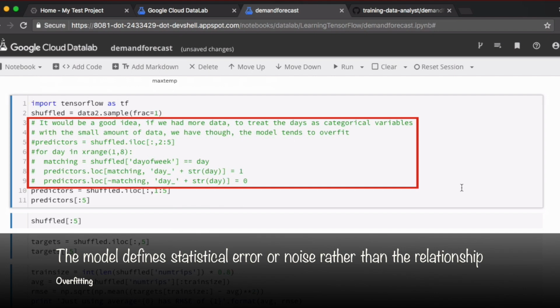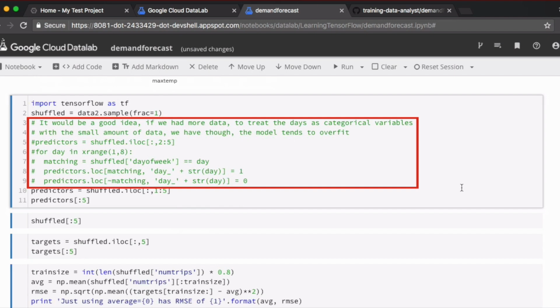When the day of week is expanded to the one hot notation, we increase the number of feature vectors that we pass in for prediction. When we increase the number of columns in the predictor variables, we increase the number of features. If we have a huge number of features with a small amount of data, we can end up overfitting the model. Overfitting is when a model is very dependent or very sensitive to statistical error or noise and doesn't just define the underlying relationship. In this implementation, we'll treat the day of week as is, as a continuous variable which we know has just discrete values.